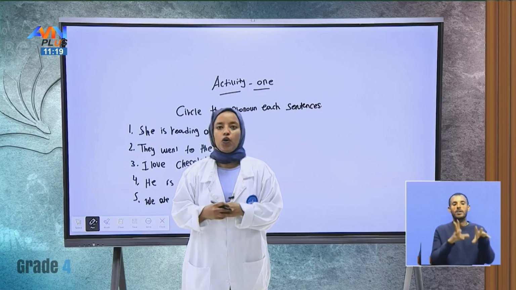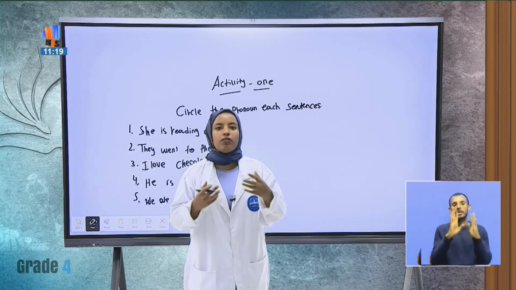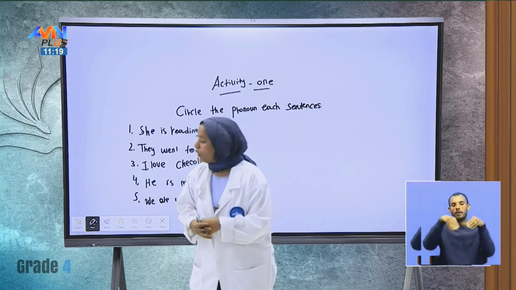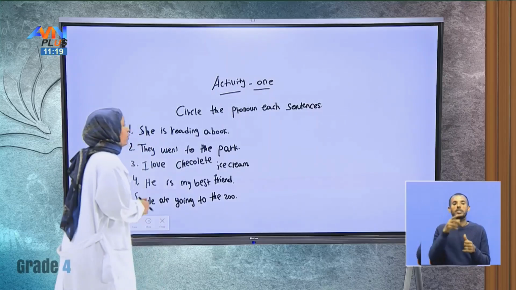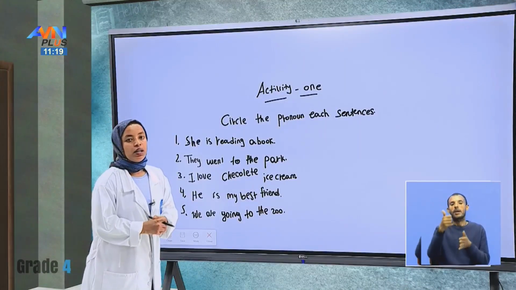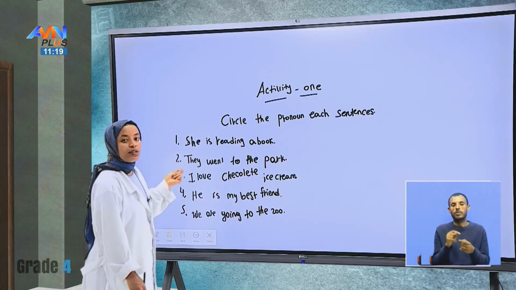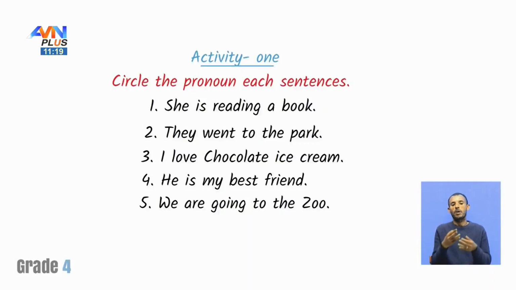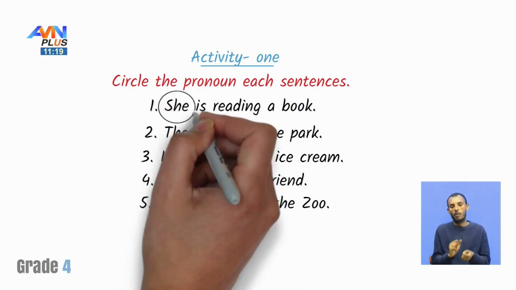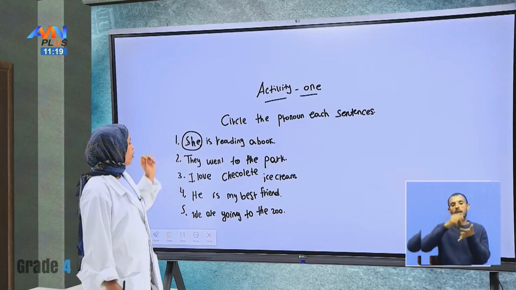Okay, students, I hope you all have finished activity 1, and let us practice together, and let me give you the correction. Let me read question number 1. She is reading a book. Easily we can circle she, who is reading the book, a subject pronoun or personal pronoun. Question number 2.